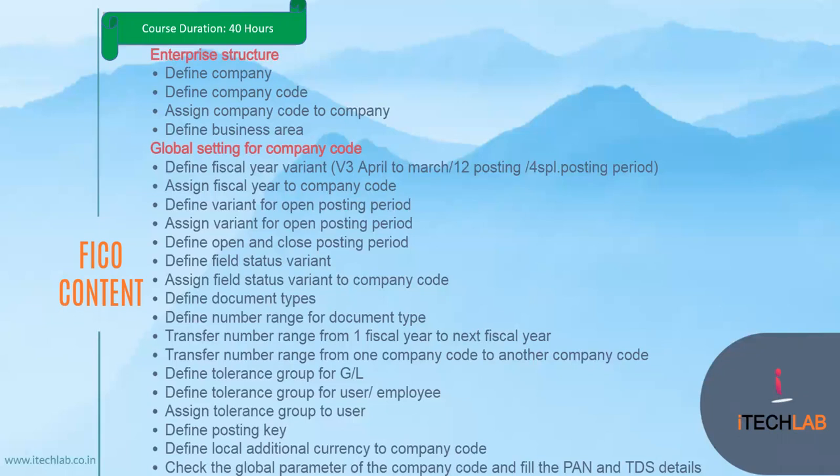We will cover the fiscal year variant. What is the fiscal year variant? Why do we create it? What is the functionality of the fiscal year variant? After completing this topic, we will move on to the posting period variant, opening and closing posting periods, then field status. What is field status? Why do we use it, and what does it mean? I will describe everything and how to operate in the system as well. So don't worry, I will cover it in small topics from the beginning.